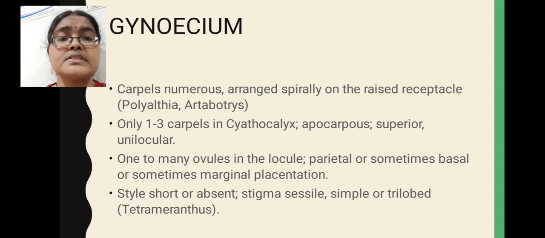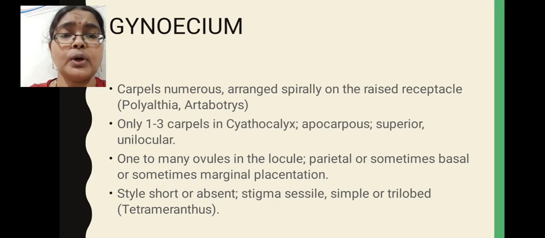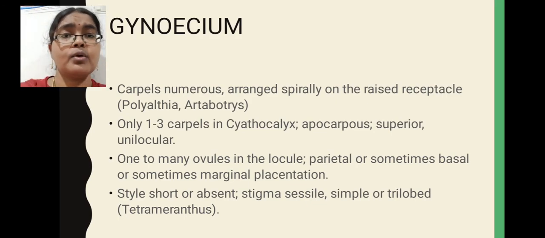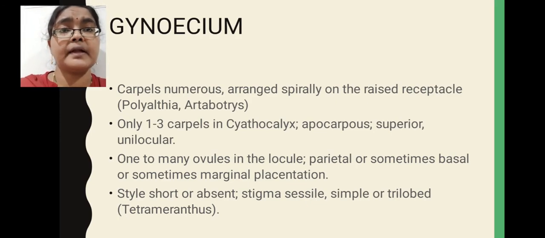Style, if you observe, in some members style is absent. That is called sessile condition of stigma. Style absent means that the stigma is called a sessile stigma. Some members possess a short style. Style is short in some members, completely absent in some members. Here stigmas are simple in nature, sometimes trilobed. Trilobed means 3 lobes are there in this stigmatic region.